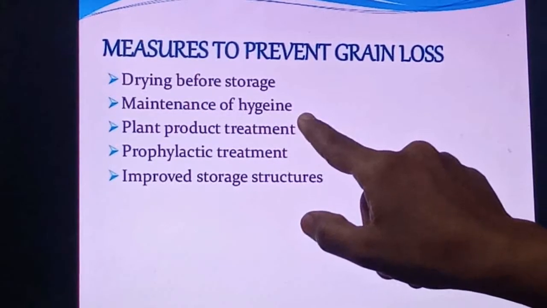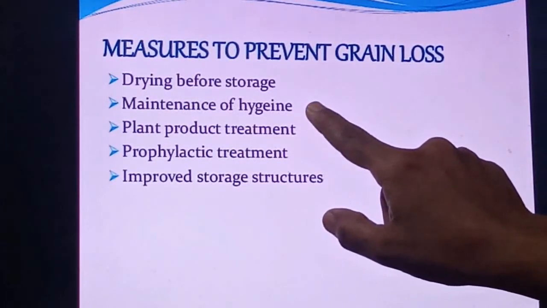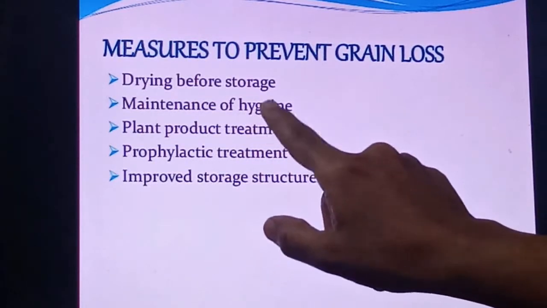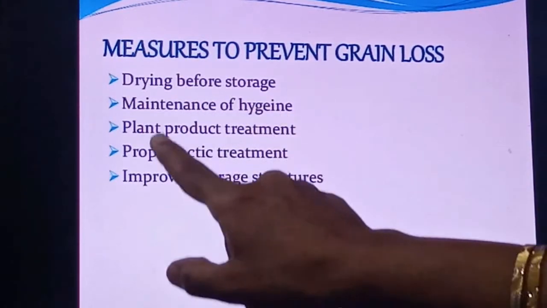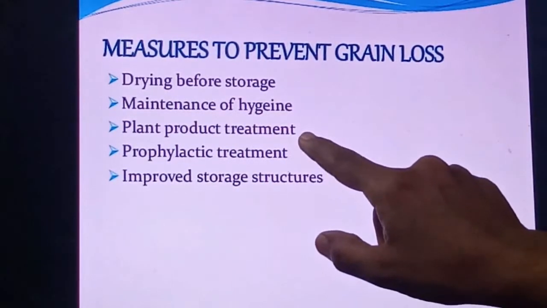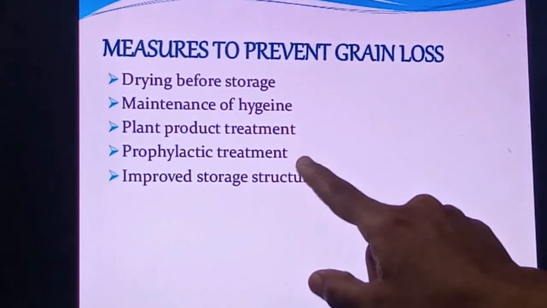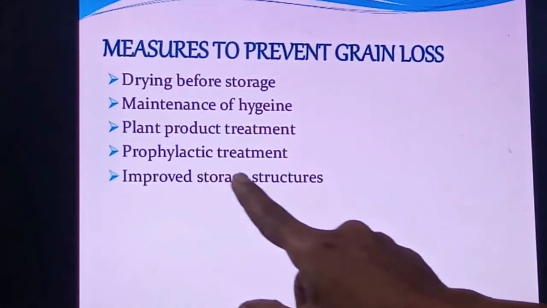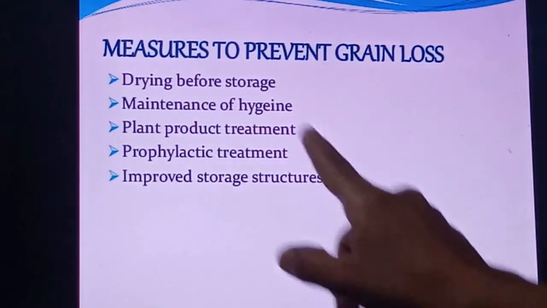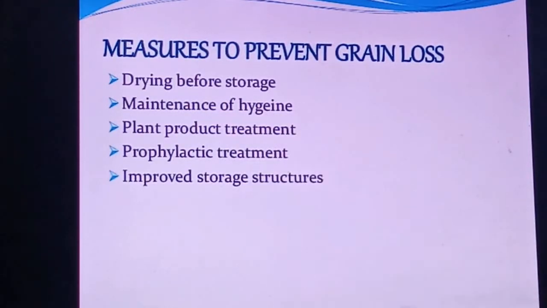Maintenance of a hygienic condition. Before storage, the godown or wherever we are going to store, their hygienic conditions need to be maintained. Plant product treatment should be given, for example, dried neem leaf. Prophylactic treatment is given, right? And improved storage structure is there. So if we do these measures, then definitely grain loss will be less.